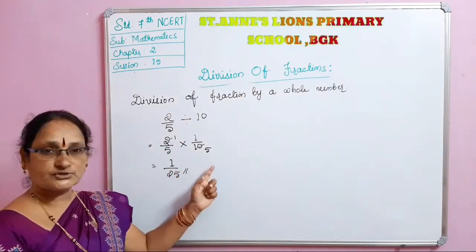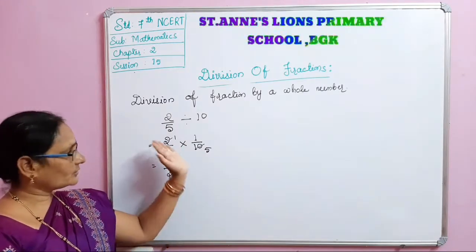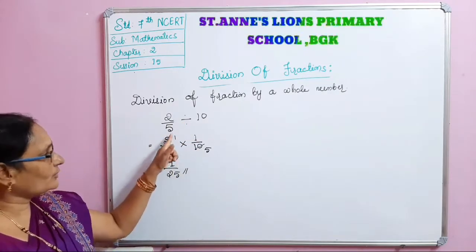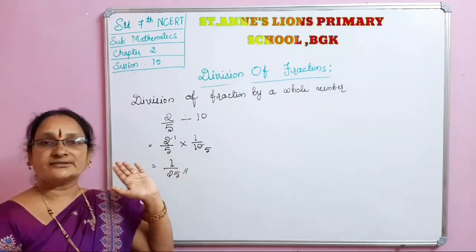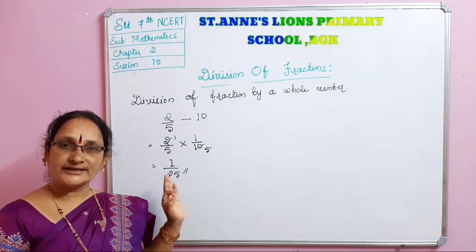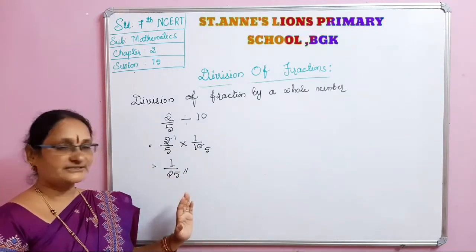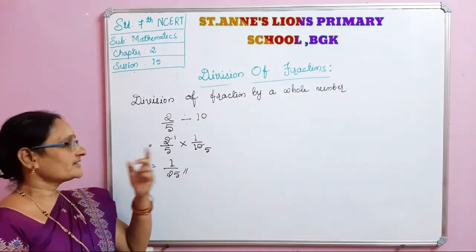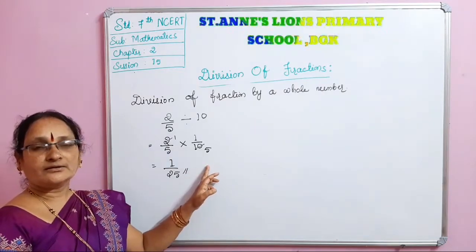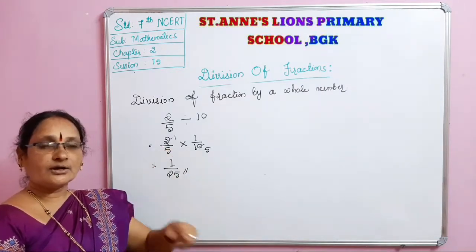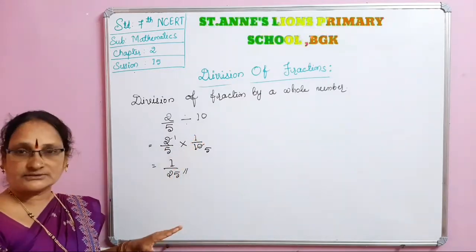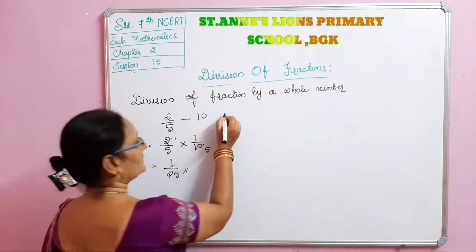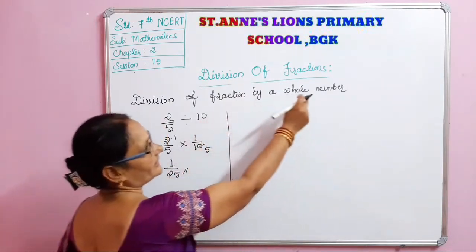Already I told you cancellation should be done crosswise, like this cross, or numerator to denominator, not sidewise. Many children get confused about that and make the same mistake again in the exams. They keep repeating it. So please make it clear that cancellation is possible only for numerator to denominator or crosswise, like this cross. So 1 ones are 1, 5 ones are 5. This is division of a fraction by a whole number.